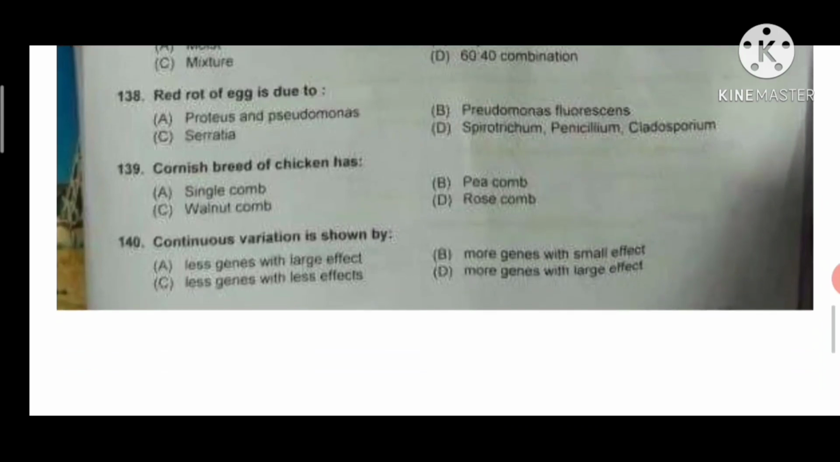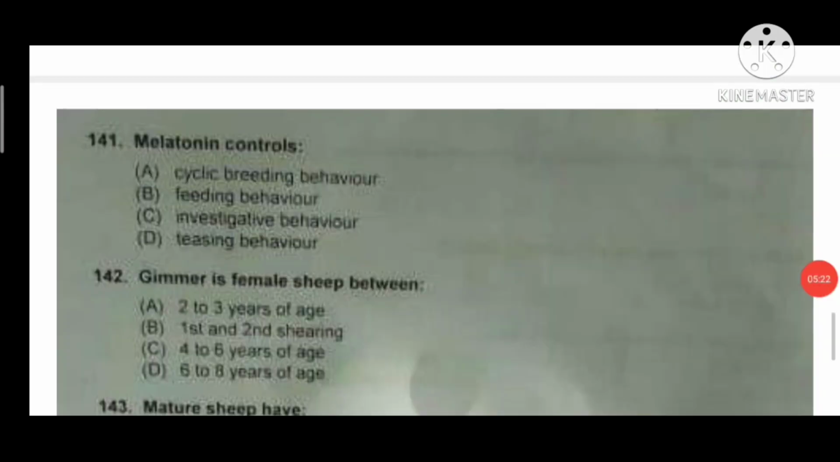Cornish breed of chicken has pea comb. Continuous variation is shown by more genes or polygenes with small effect. Answer B will be correct. The next question, melatonin controls cyclic breeding behavior. Answer A will be correct.